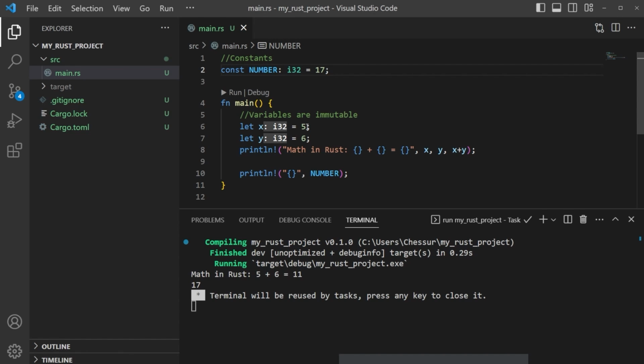Awesome. So at this point, we've covered the three different types of variables. We have just standard old immutable variables with the let. We have mutable variables, which use the mut, correct? And then we have constants as well. So make sure you understand the differences. Make sure you understand the rules of a constant, that we have to use scream case, we have to declare the type annotation here, and that we are able to use them in a global fashion as opposed to our other variables. So that's it for variables. We're going to go ahead and jump into scope and shadowing. So I'll see you over in the next videos.